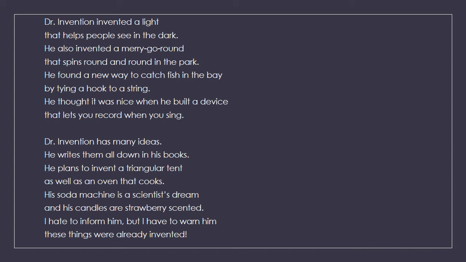Dr. Invention has many ideas. He writes them all down in his books. He plans to invent a triangular tent as well as an oven that cooks. His soda machine is a scientist's dream and his candles are strawberry scented. I hate to inform him, but I have to warn him. These things were already invented.